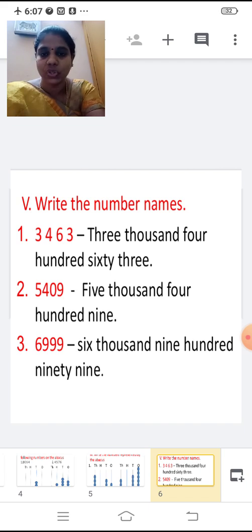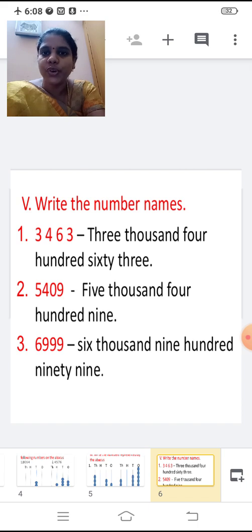SIXTY 63. THREE. As we have 3 in the thousands place, 4 in the hundreds place, 6 in the tens place and 3 in the ones place, right? So 3,463.